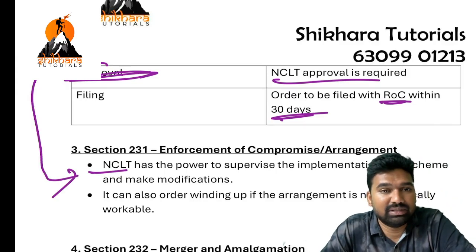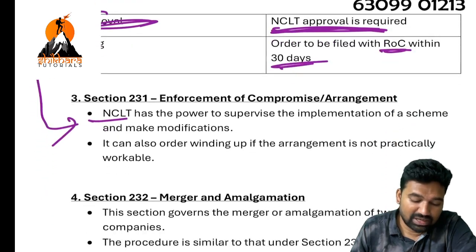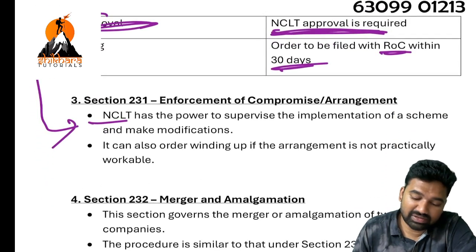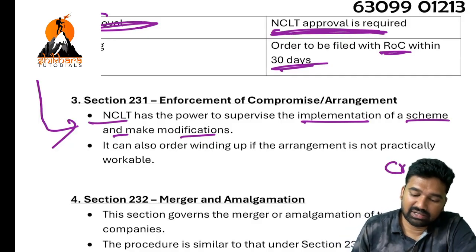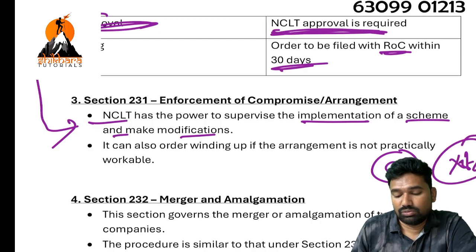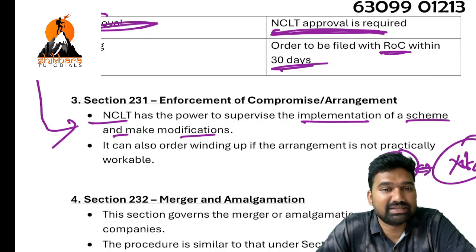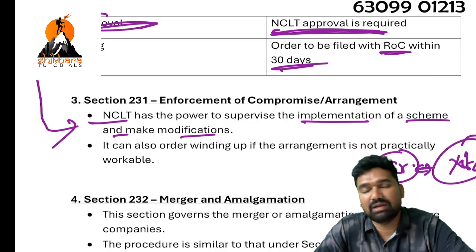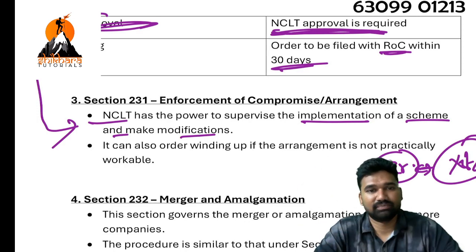Approval. In the previous point we have discussed, NCLT approval is required. So NCLT has the powers to supervise the implementation of a scheme and make modifications also. Say for example, creators of the company and company XYZ Limited is to approach NCLT regarding compromise and arrangement. And they came up with a proposal and NCLT approves for it prima facie.